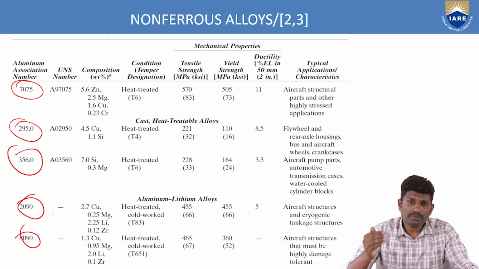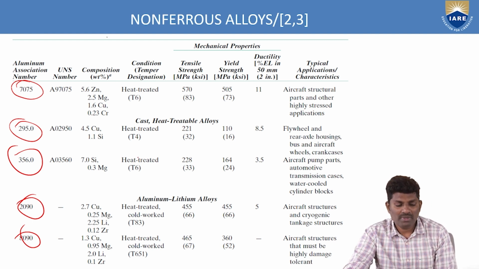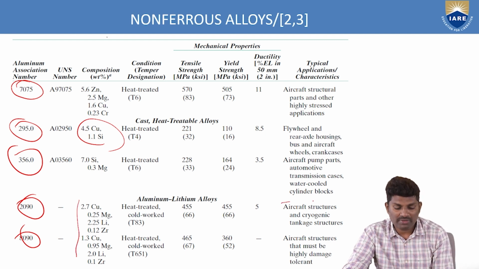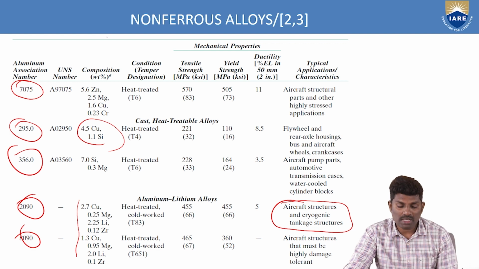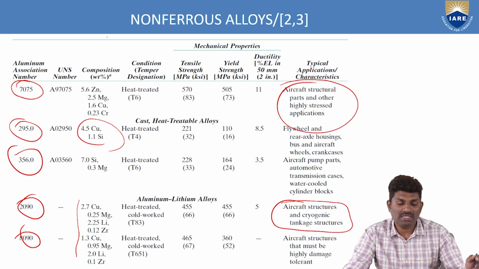These are the other types of aluminum alloys under the heat treatment process, with another type of silica or copper, magnesium, lithium percentage. For aircraft cryogenics, you can go with 2029. And if you want aircraft structural parts, then you have to go with 7075.